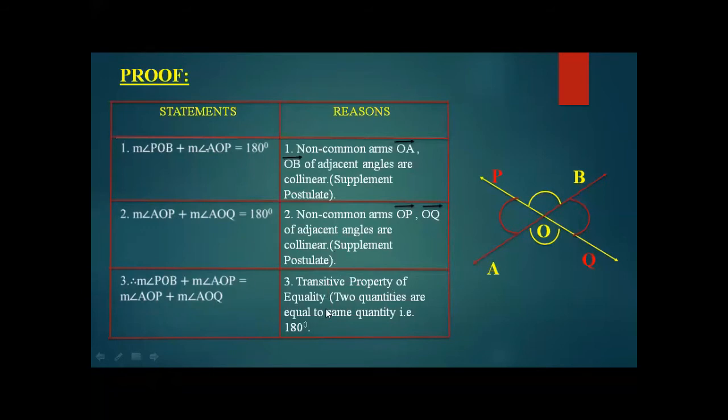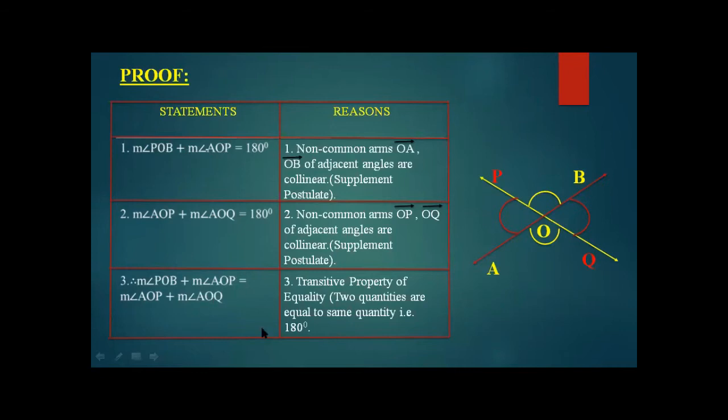As we studied, if A equals B and B equals C, then A and C are also equal. So the sum of these angles is also 180 degrees, and both are equal quantities. So angle POB plus angle AOP equals angle AOP plus angle AOQ.